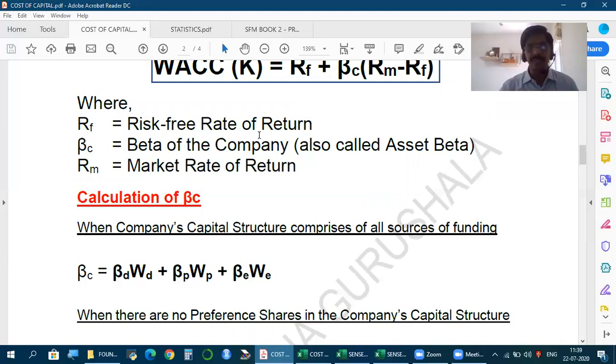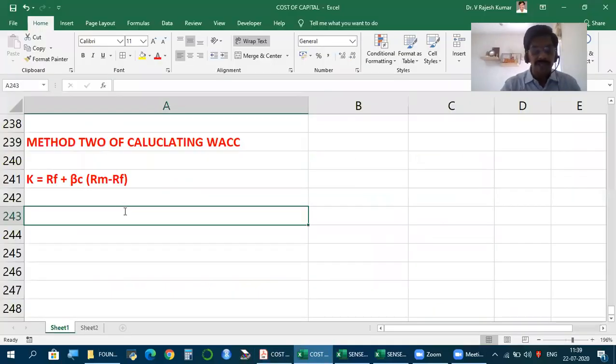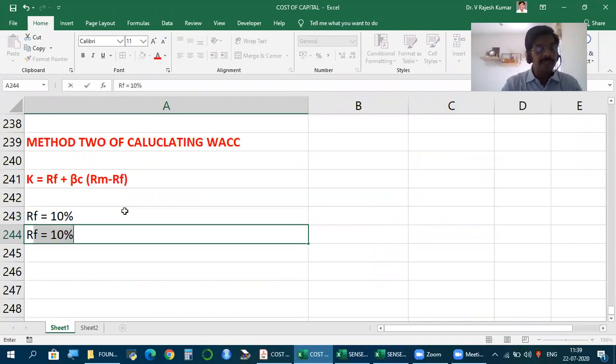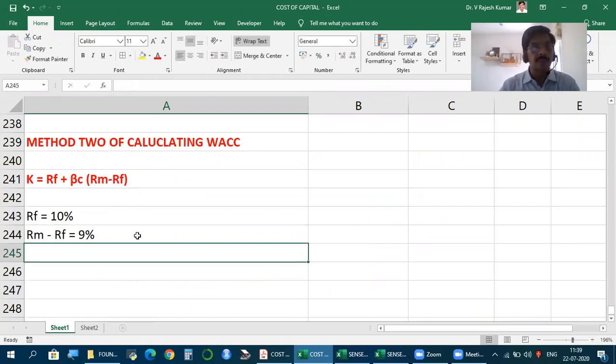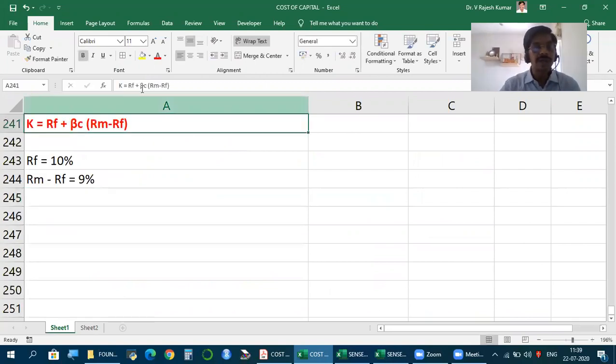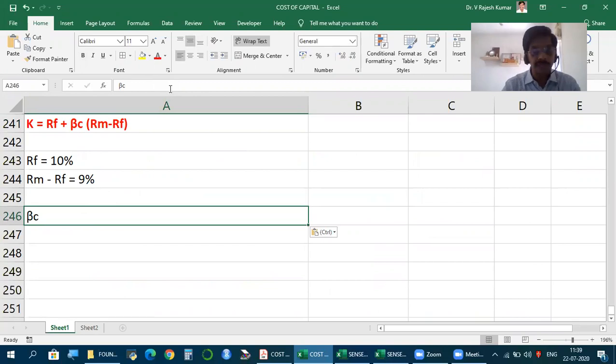Then simple substitution. In this case, friends, we know RF as 10%, already known. RM minus RF we also know is 9%, because it is the market premium. But what we need is the company beta. How do you get company beta?